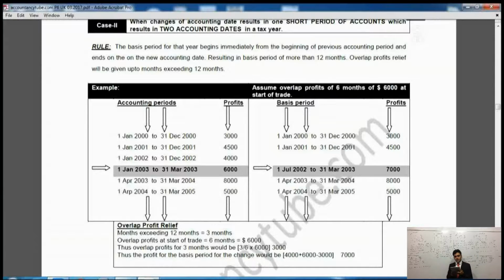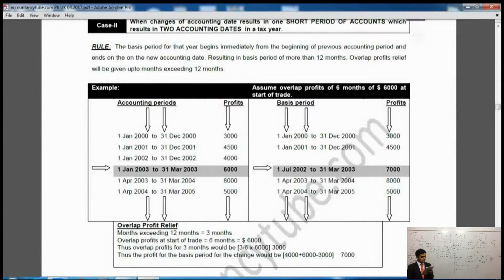All right. Now, in the example on the left side, the accounting periods and the profits are given. Now, the business was doing fine, and then it thought to change the accounting date. When it changed the accounting date, it resulted in less than 12 months, from 1st of January 2003 to 31st of March 2003, and the profit was 6,000 pounds. Now, at this stage, 31st of March 2003, which tax year is it?